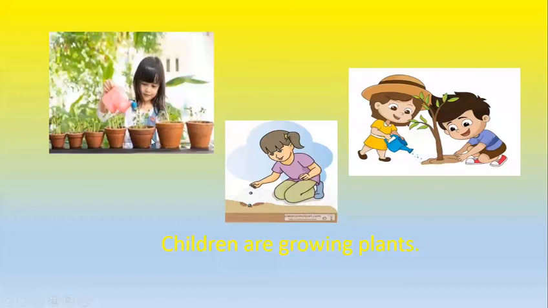Here you can see many children. What are they doing? Children are growing plants. You can do this at home also, and you must take care of the plants. You can take a seed and grow the plant at home. New plants grow from seed. And this girl is giving water to the plant and must take care of the plants.